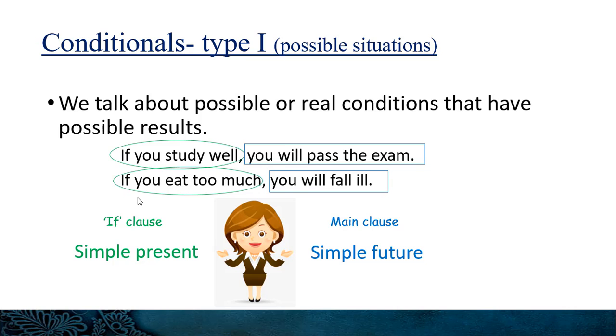If they play well, they will win the match. If you need money, I will give you a loan. Like that, you have to use simple present tense in the if clause and simple future tense in the main clause when writing conditionals type 1 for possible situations. So both the condition and the results are real here, are possible here.